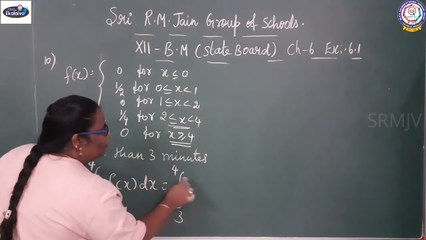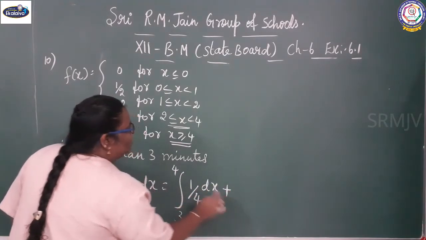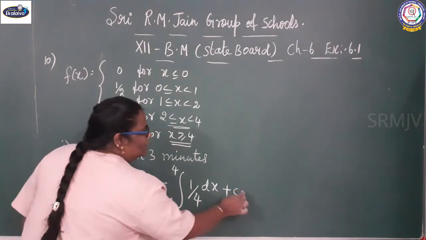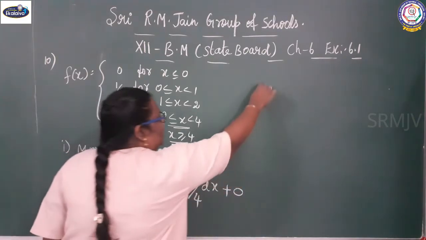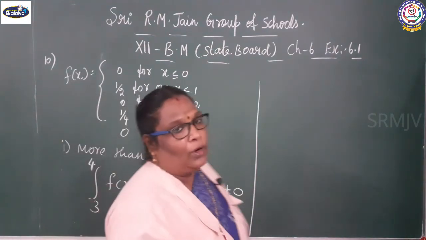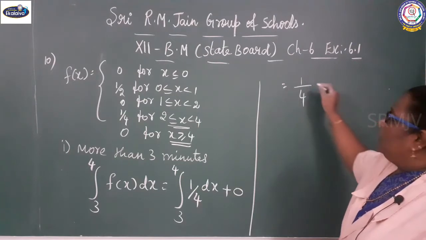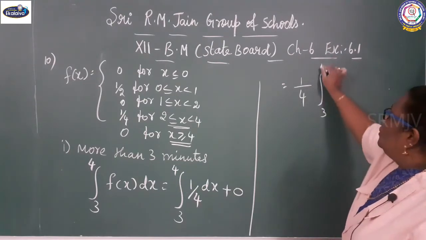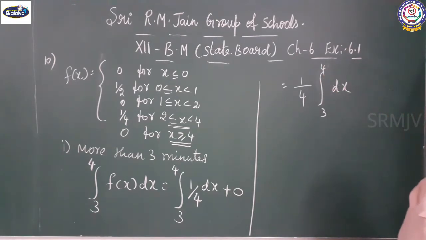For 3 to 4, it is 1 by 4 into dx, plus the value for x greater than or equal to 4, which is 0. Take 1 by 4 out: 1 by 4 into the integral from 3 to 4 of dx.